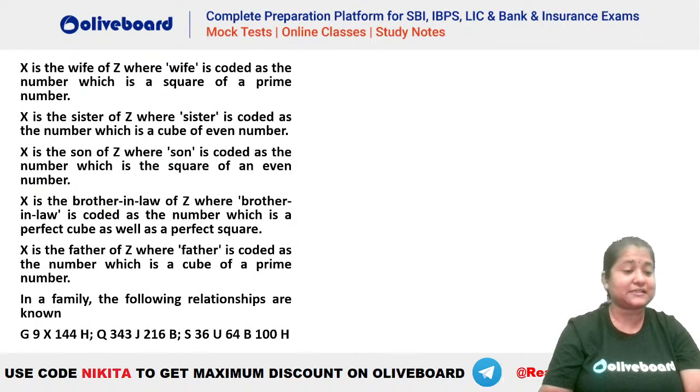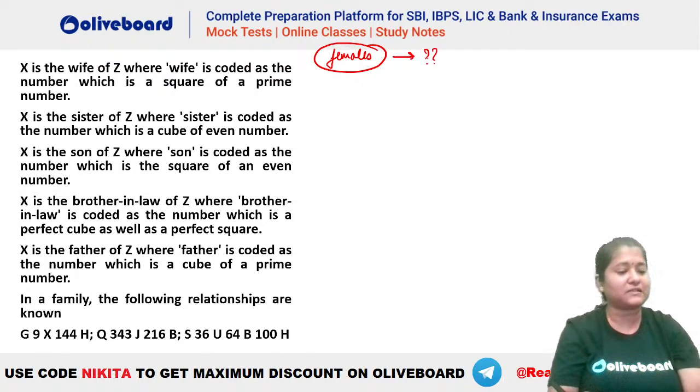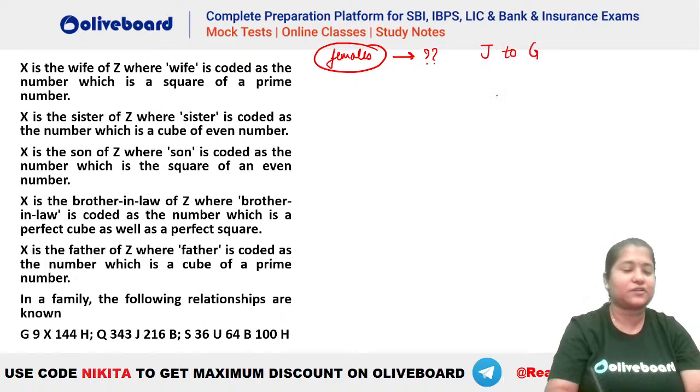Let's try this out. Let's see. Once you complete the question, you have to tell me who all are the female members in here. You have to tell me which of them are females. That is the first question. And then you can tell me how is J related to G. That is the question here.